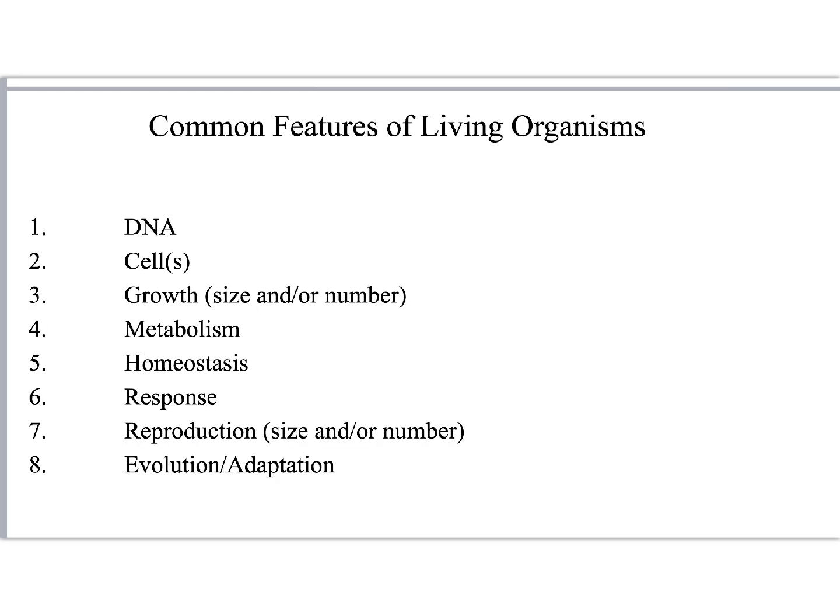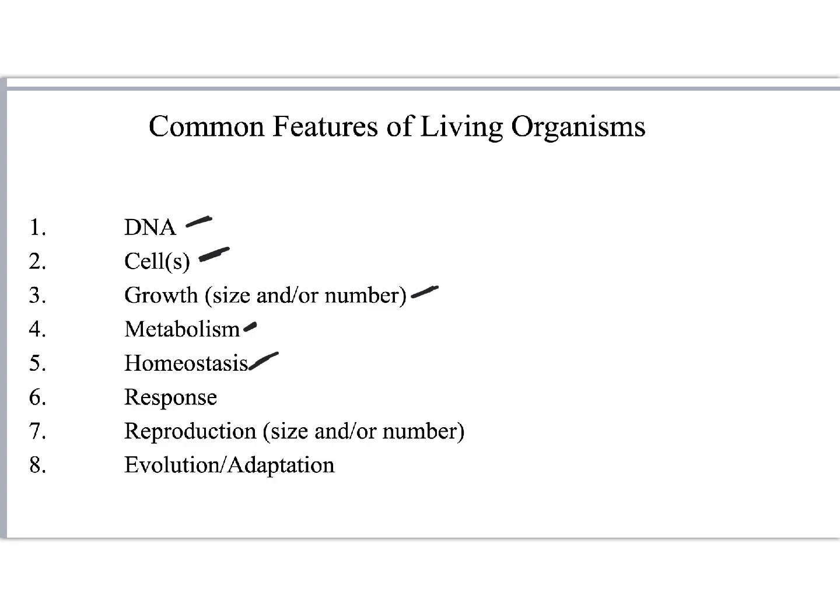Here are some common features of living organisms. So another list includes things that all living organisms have to have in order to be called a living organism. The first thing is they all need DNA. The second, they all need to be at least one or more cells big. Third is they need to be able to grow in either size or number. Fourth is they must have a metabolism, or be able to convert chemical energy from food or for storage.